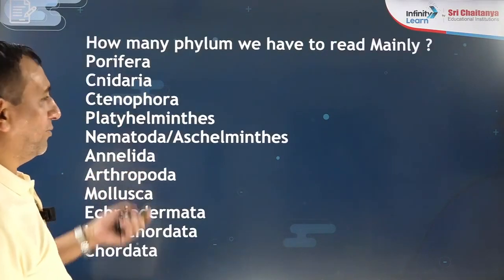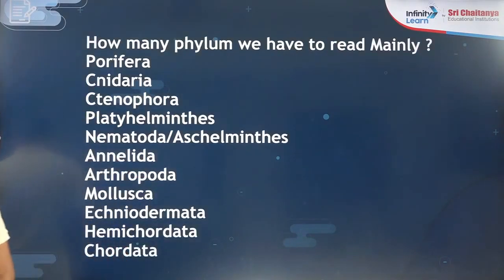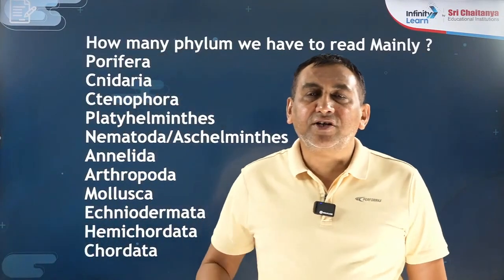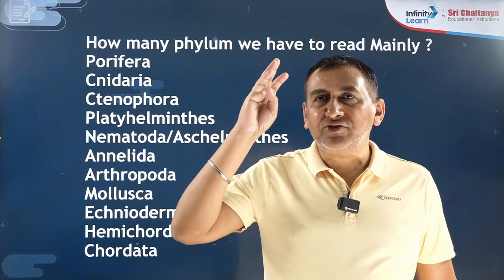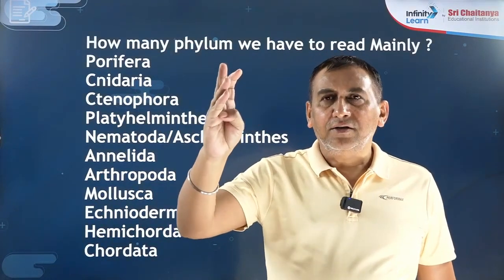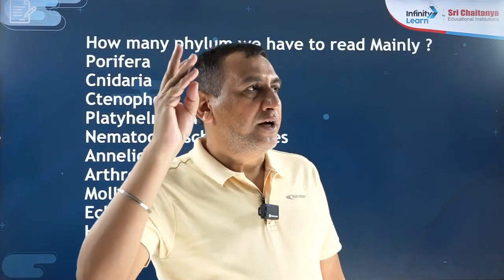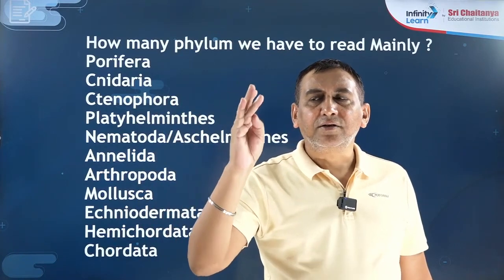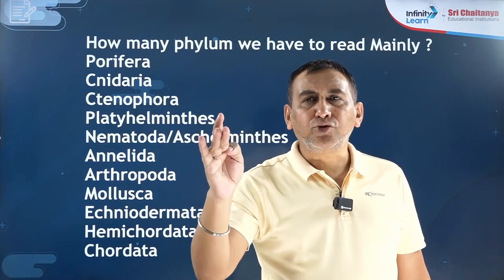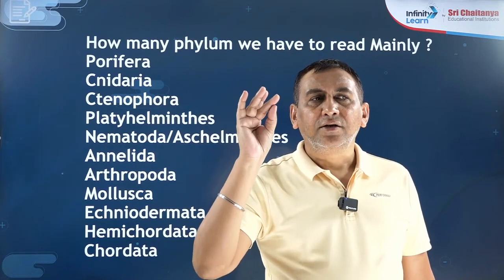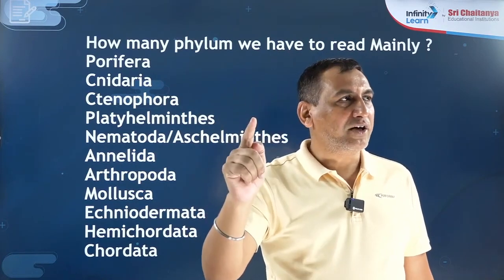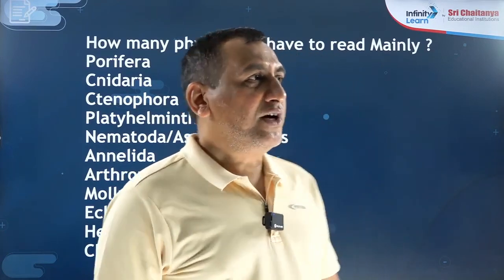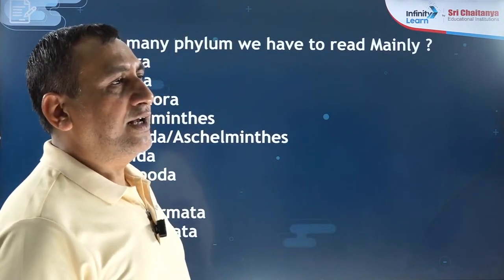Today we are going to do something different. Yesterday I said how many phyla we have to discuss as per NCERT. I will say them in sequence. Porifera, Coelenterata, Ctenophora, Platyhelminthes, Aschelminthes, Annelida, Arthropoda, Mollusca, Echinodermata, Hemichordata, and Chordata. Very good. They are the different phyla. Say how many phyla? Yes, you have written 11 phyla.